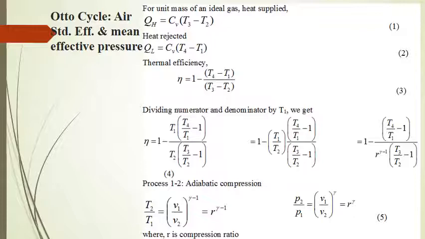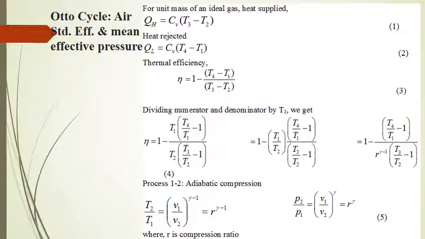Why so? Because we have assumed a closed system, so del Q is equal to dU plus del W is our energy equation. And when volume is constant during the heat addition process, work done will be 0, PdV work will be 0. So heat transfer is equal to change in internal energy, and that is equal to Cv dT. So Cv into T3 minus T2 is the heat added.